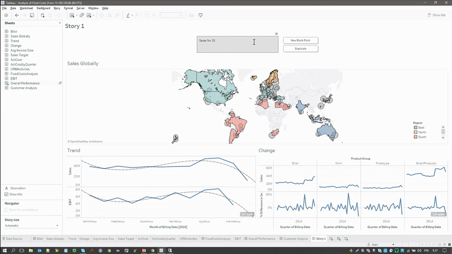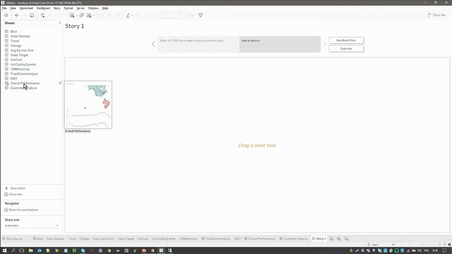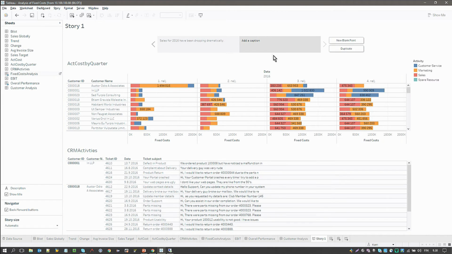We can say that sales for 2016 have been, there, and then add our fixed cost analysis here.